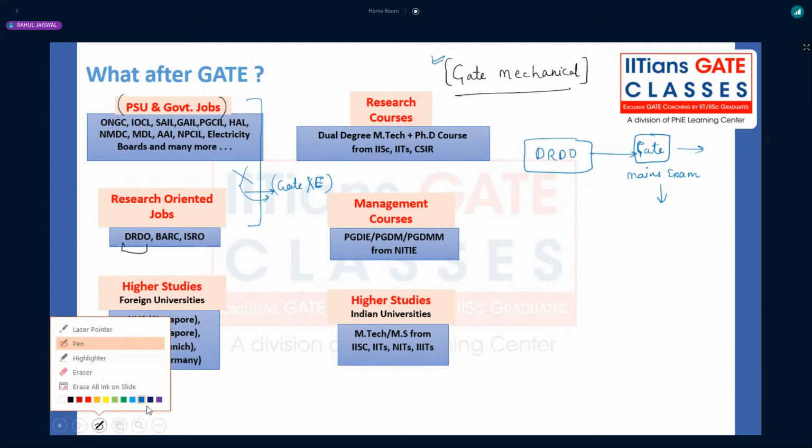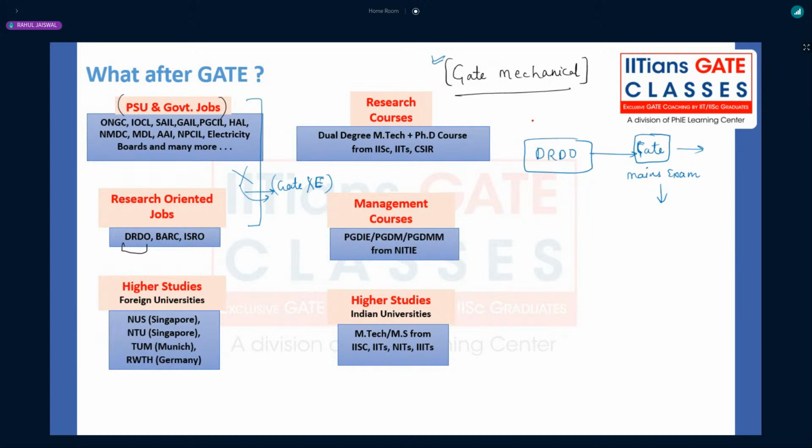And it is one of the very best opportunities according to me, right? Because this year we have already seen 162 posts for mechanical. Again, for GATE 2023, whether you get a very good rank or even a low score, you should not worry that much, because I will show you the DRDO cutoff for mechanical, which went very low last year. GATE is only for shortlisting. After that, there is no role of the GATE cutoff or scorecard, because we already have 162 vacancies getting filled by GATE 2020.